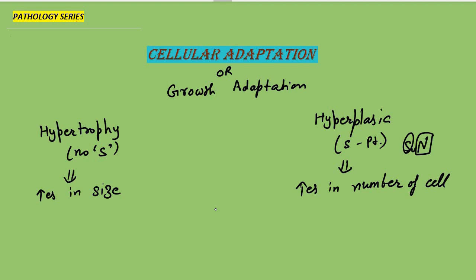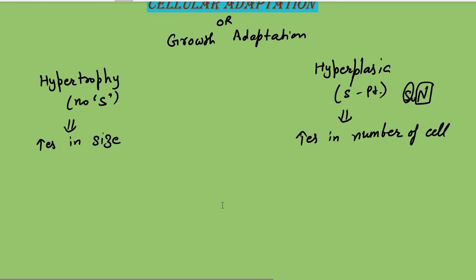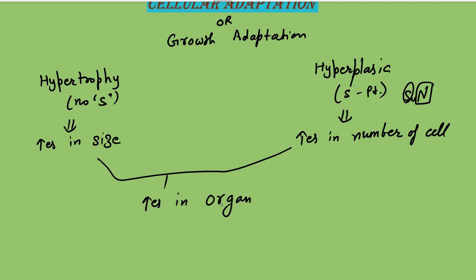Both will lead to an increase in the organ size. If there is an increase in the size of the cell or an increase in the number of cells, that ultimately leads to an increase in organ size. Correct? Yes.